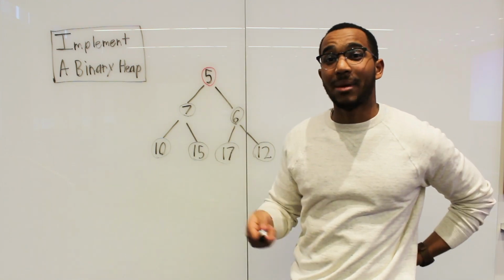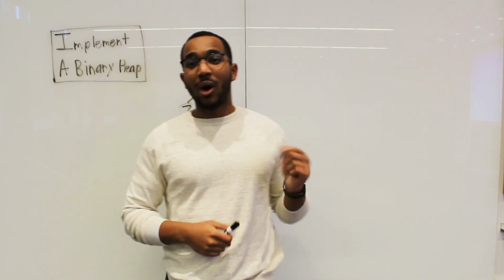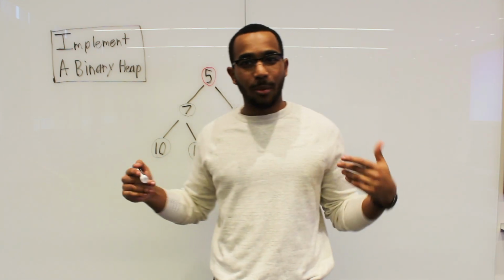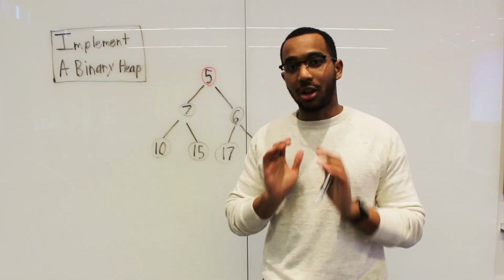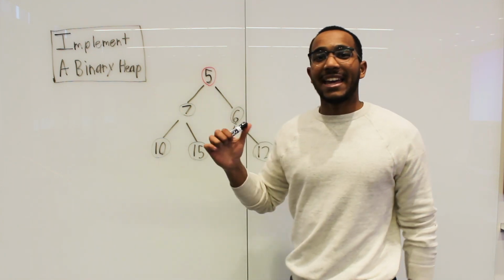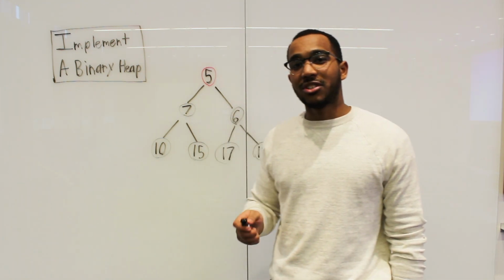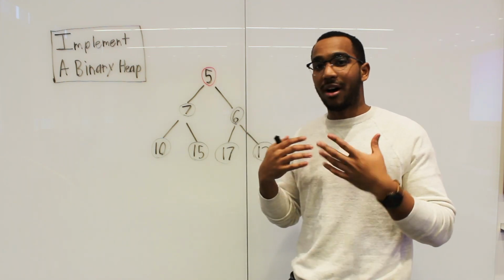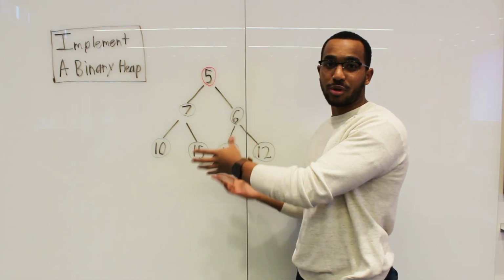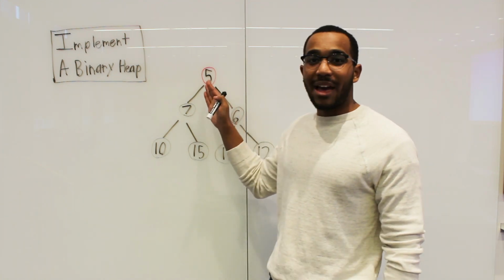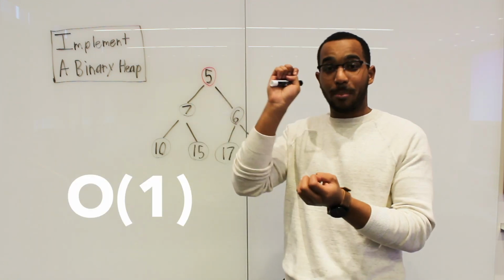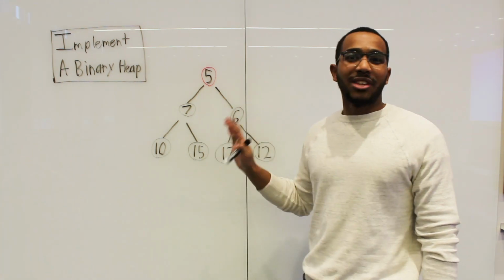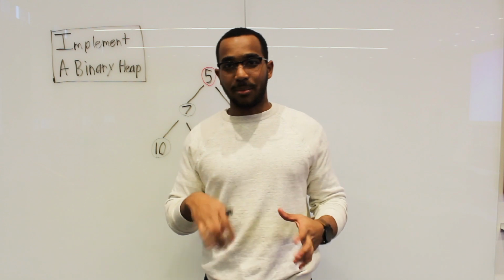Today's question is implement a binary heap. So what is a heap, and how do we implement it? How do we even go about this question? We're going to get into all of that. The key thing that a heap offers us is either the largest or the smallest number of a group of numbers. So we have a group of numbers here in a tree-like structure, and we notice that we have constant time access, or peek. We can peek the smallest element, and it's 5. So this is a min heap. We're going to get into all that, like I said before.